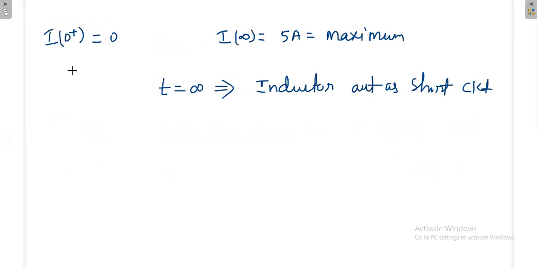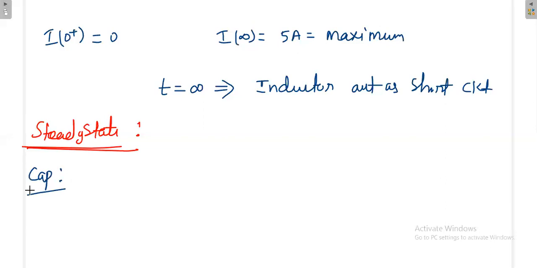Now I come to the steady state concept. How the inductor and capacitor behave at steady state. Let us take the capacitor. When you are at steady state, what is your time?